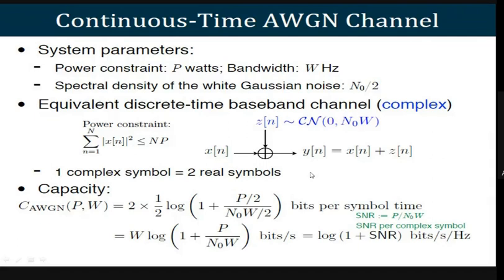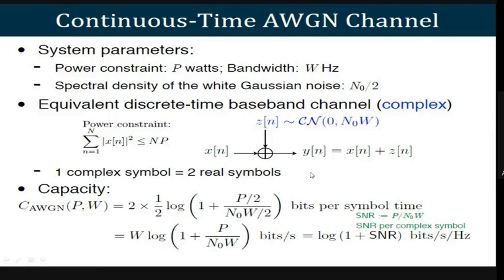Let us consider that we have a channel whose bandwidth is W. We have considered the AWGN channel here. I think you know the meaning of AWGN. AWGN is nothing but additive white Gaussian noise, where noise is added to the signal.